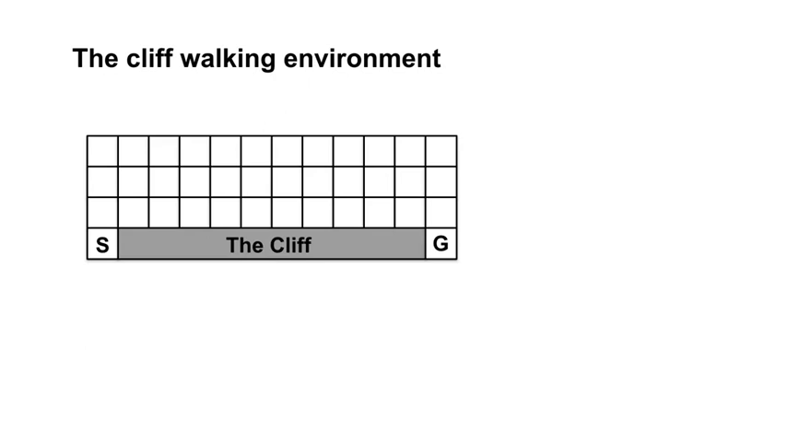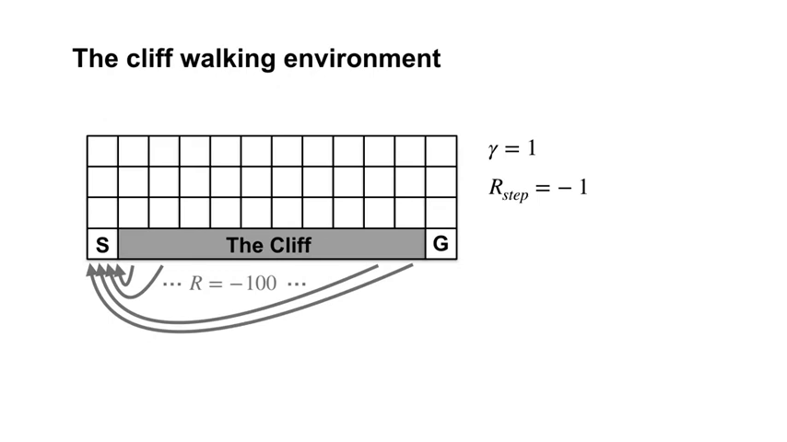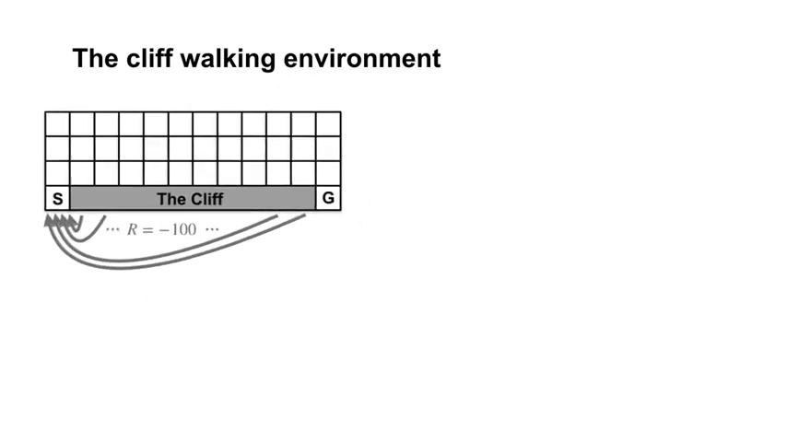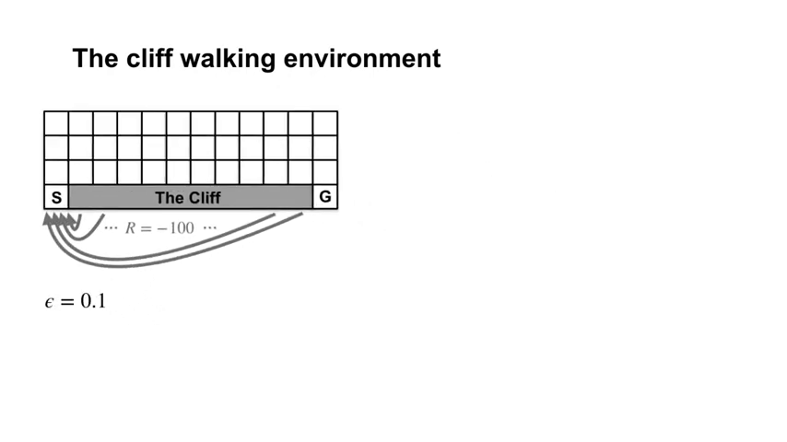Let's look at this cliff walking example to understand some of those subtleties. The cliff walking environment is an undiscounted episodic grid world with a cliff on the bottom edge. On most steps, the agent receives a reward of -1. Falling off the cliff, however, sends the agent back to the start and gives a reward of -100. We compare Q-learning and SARSA in this environment with an epsilon of 0.1.